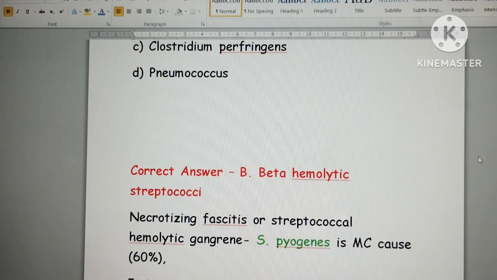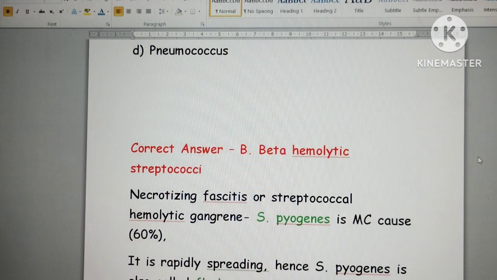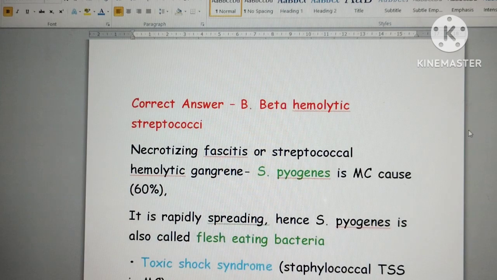So here you won't remember these points for sure. First, it is necrotizing fasciitis or streptococcal hemolytic gangrene. Streptococcus pyogenes is the most common cause for necrotizing fasciitis, accounting for about 60%. Second point, since it is rapidly spreading, Streptococcus pyogenes is called a flesh-eating bacteria.